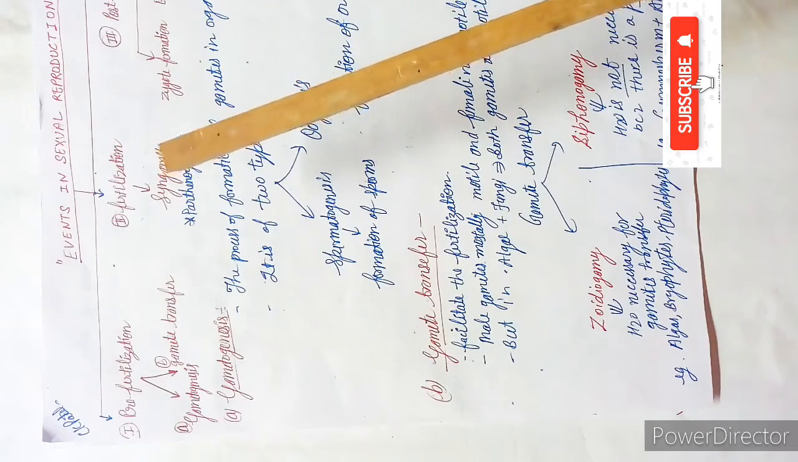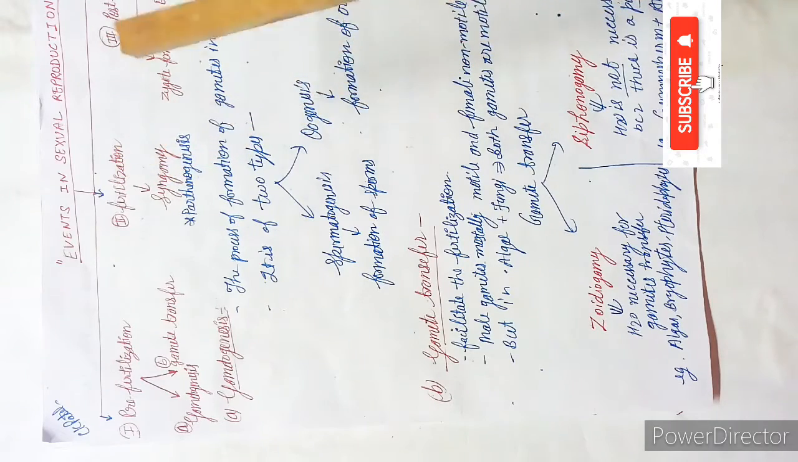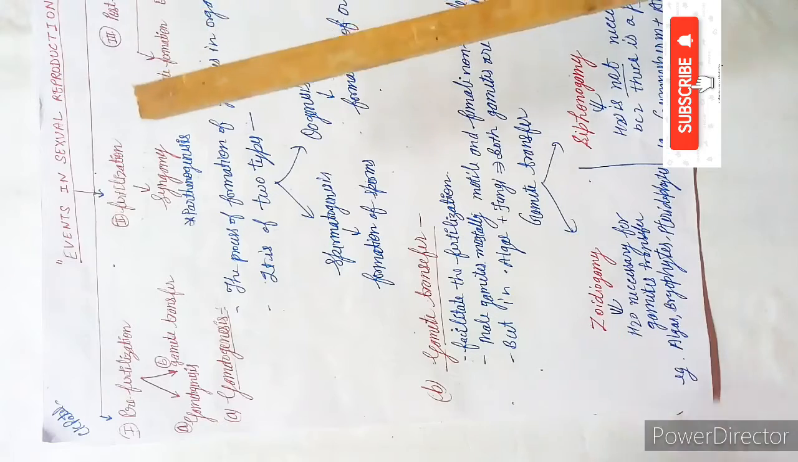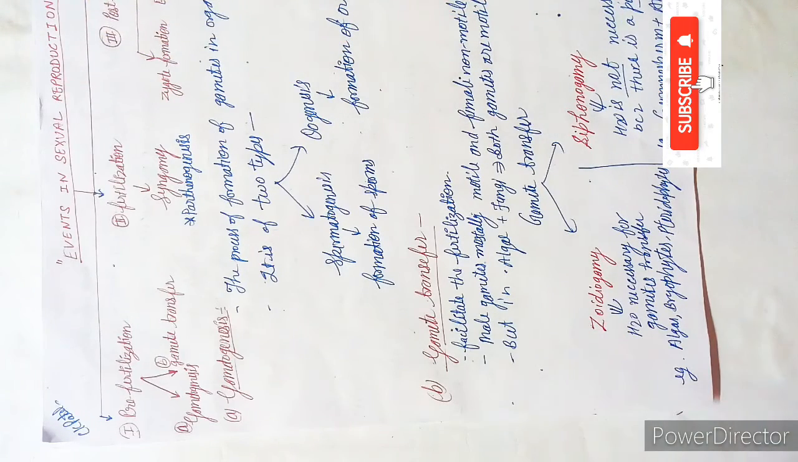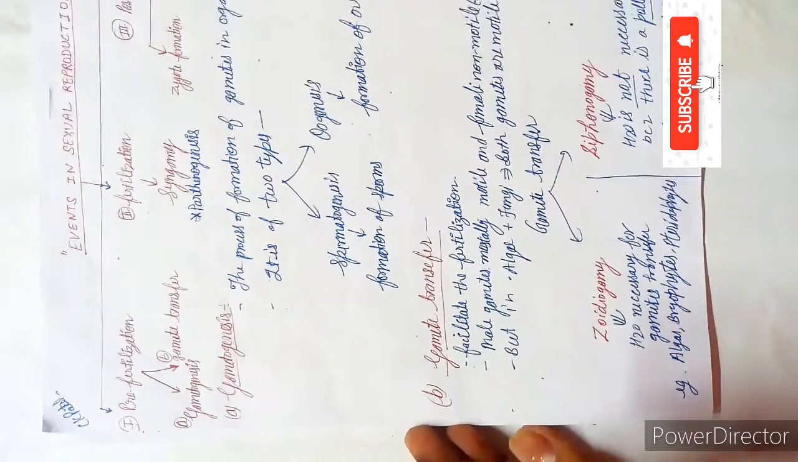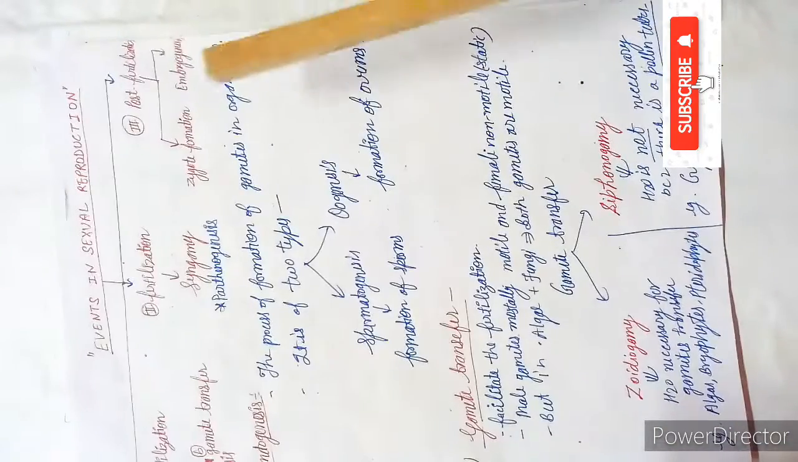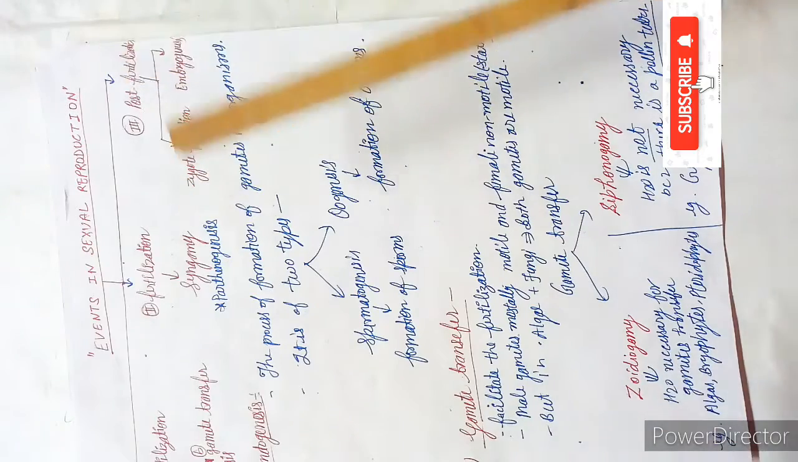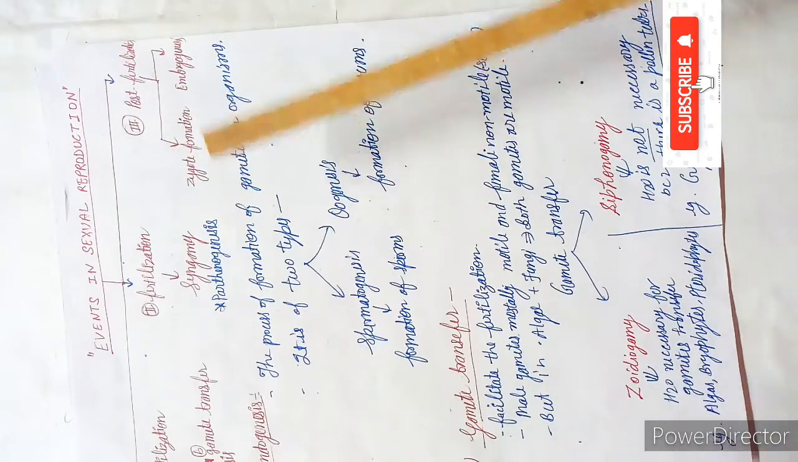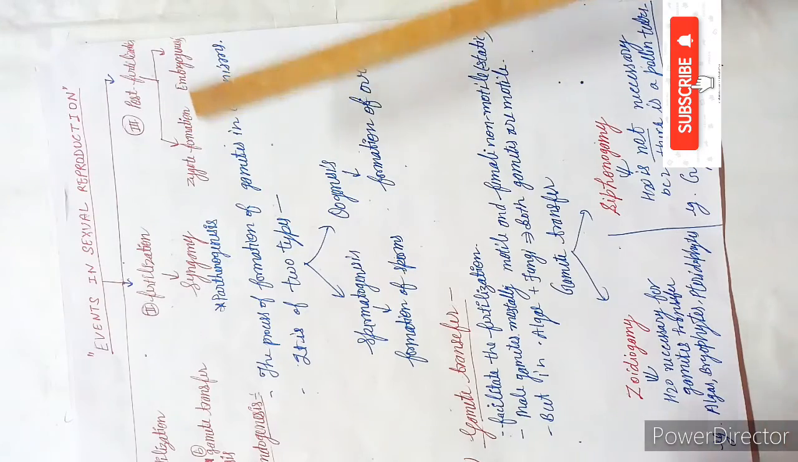Fertilization and syngamy are both used as synonyms. There is a little difference, and I will let you all know about it. The third one is the post-fertilization events, meaning the events which take place after fertilization, that is the zygote formation and the embryogenesis.